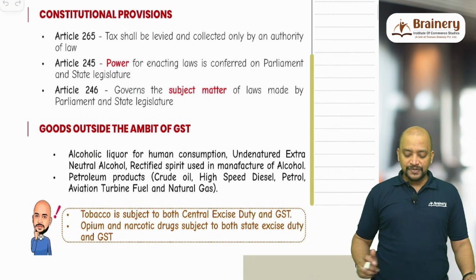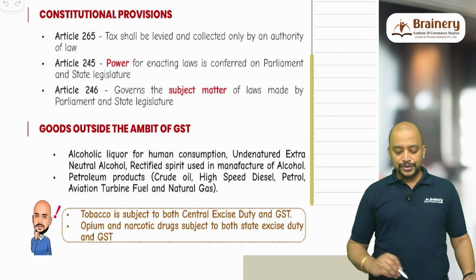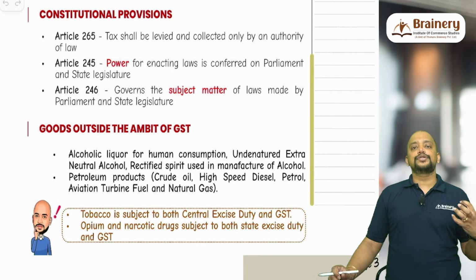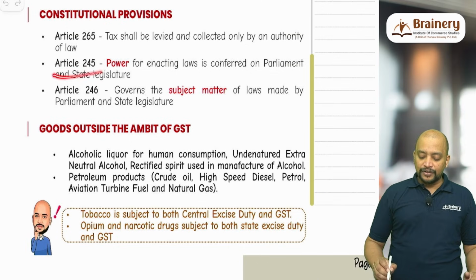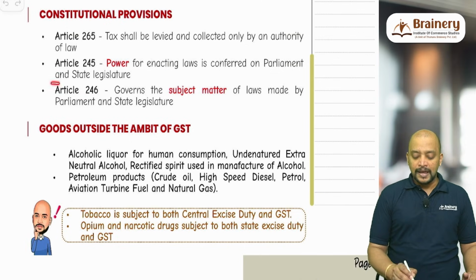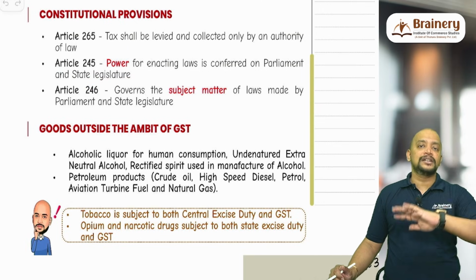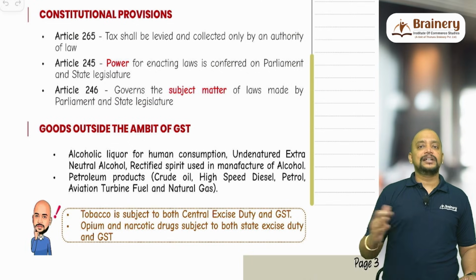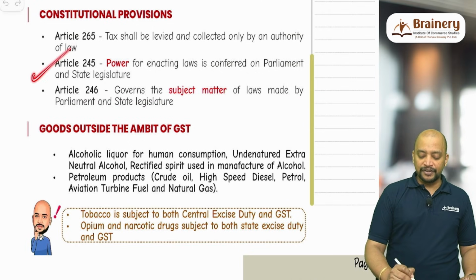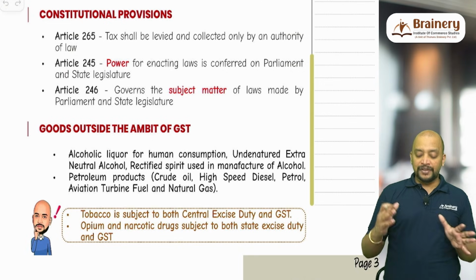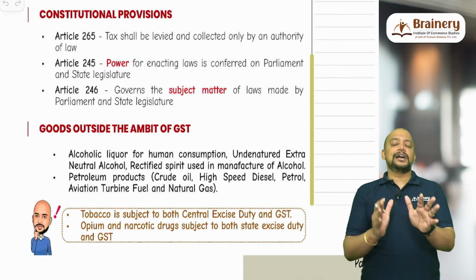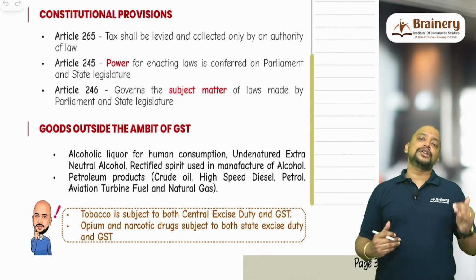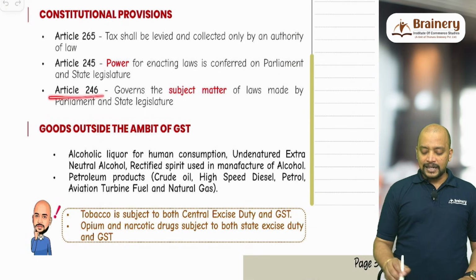Then constitutional provisions. If you see Article 265 of the Constitution, it says that tax shall be levied and collected only by authority of law. So without constitutional power, the tax cannot be levied. Article 245, power for enacting laws is conferred on Parliament and state legislature, that is, only the union list and state list. Article 246 governs the subject matter of laws made by Parliament and state legislature. So that is about this. 245 and 246 are connected, wherein in 245 the power is divided between central government and state government, that is Parliament and state legislature, and accordingly the entries which are there in the union list and state list are in Article 246.